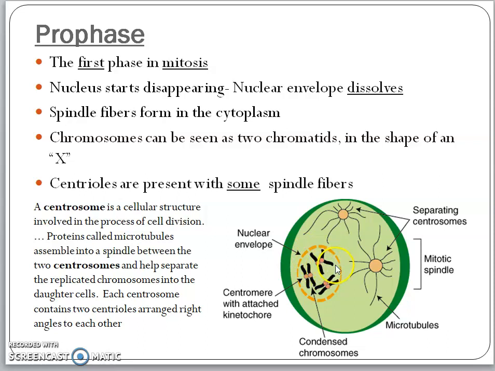The chromosome will be linearly divided into two equal halves to become two chromatids, and the centrioles are present. The two centrioles unite at right angles to each other to form a structure called the centrosome. This is the stage of prophase, where the nuclear membrane disappears, the spindle apparatus starts appearing, and the chromosome is linearly divided into two chromatids forming an X-shaped structure.